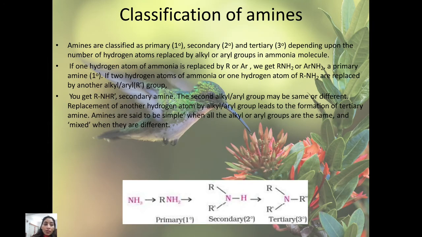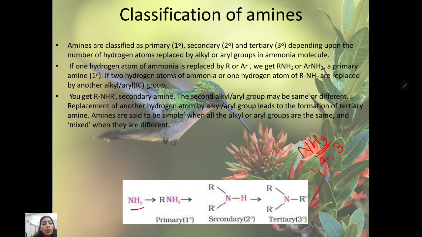Next is the classification of amines. As we know, the chemical formula of ammonia is NH3. So we can replace 1, 2 or 3 hydrogens from the ammonia. If one hydrogen atom is replaced by any alkyl or aryl group, this is called a primary amine, like RNH2. If 2 hydrogen atoms of ammonia are replaced, it is called a secondary amine, like this one.